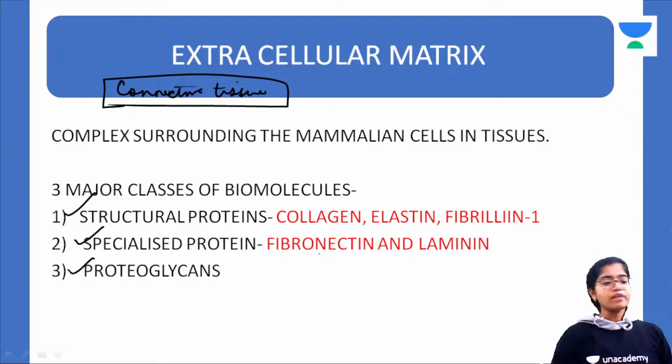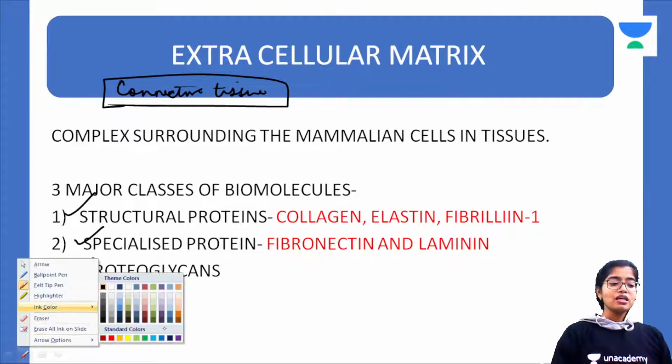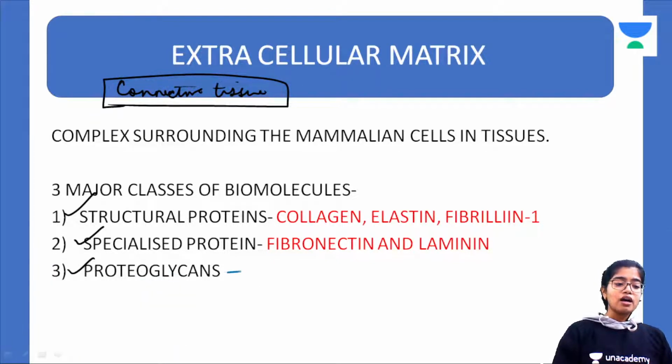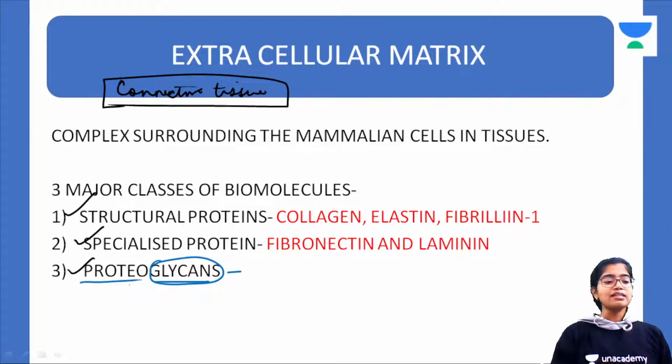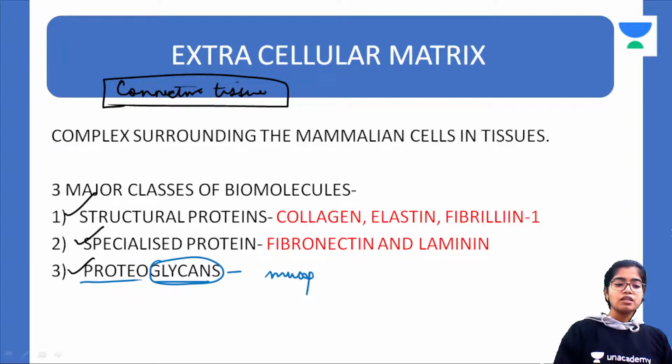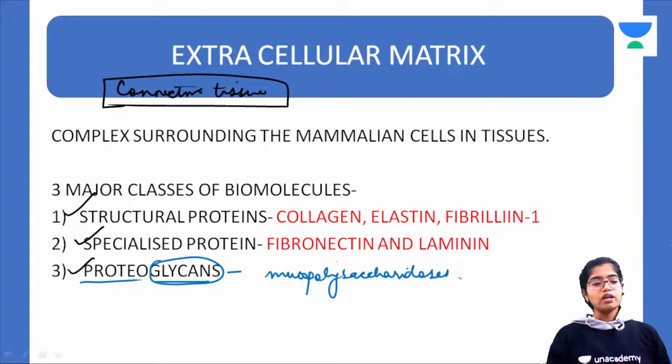And the third one, the most important, are the proteoglycans. Proteoglycans are what? Proteo plus glycans. So they are complex polysaccharides containing protein. Glycans are polysaccharides, carbohydrates, containing proteins. We'll discuss them, and the applied concept that we are going to discuss is mucopolysaccharidosis.